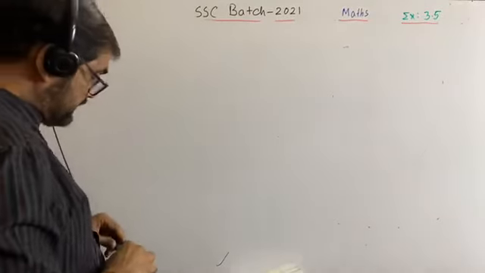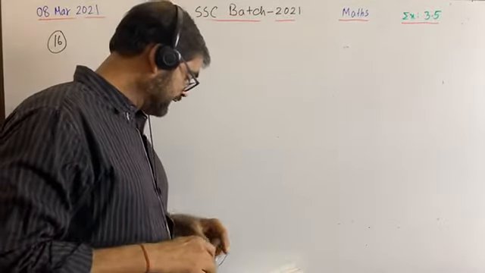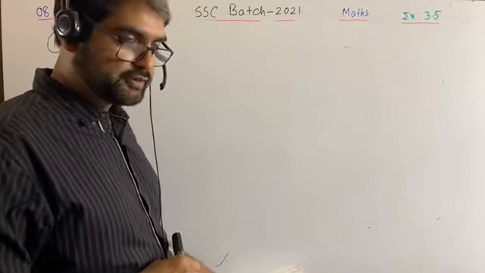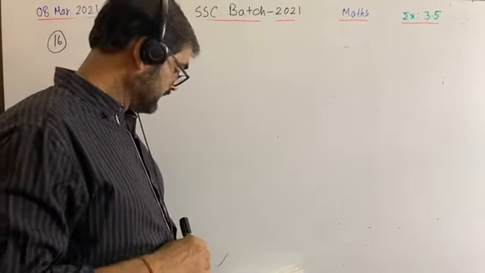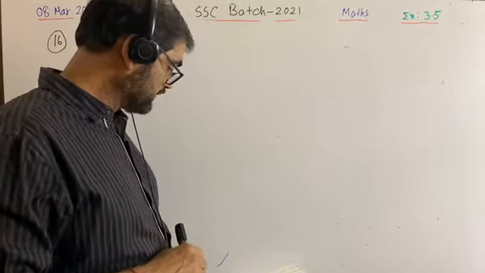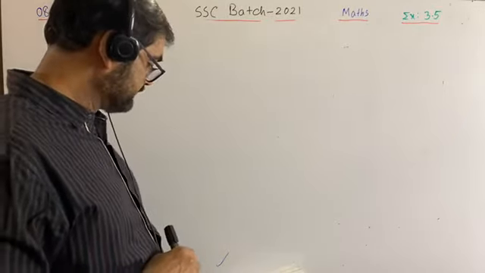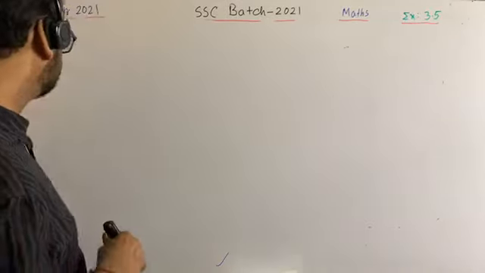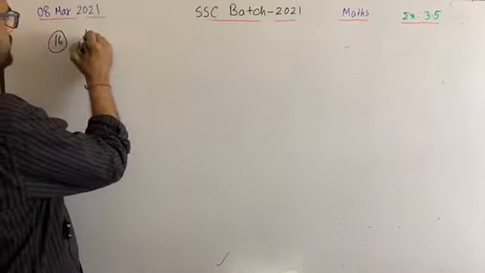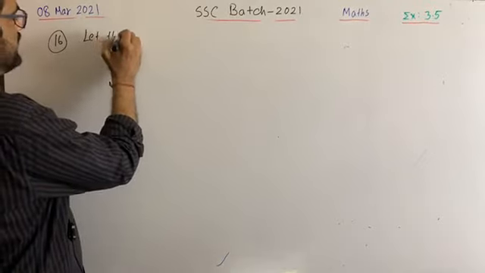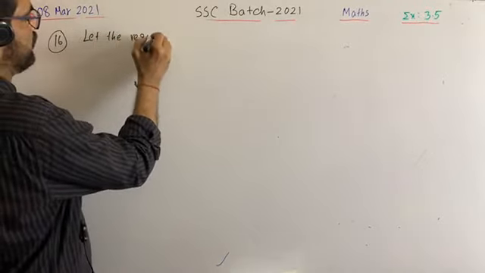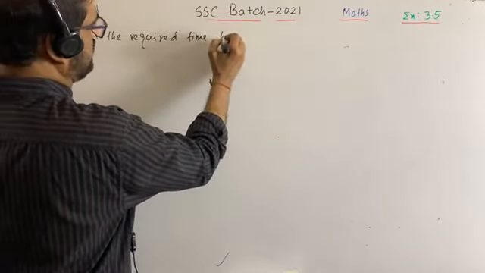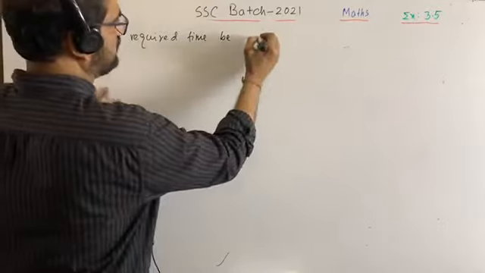Mita can do a work in 10 days and Rita can do that work in 15 days. In how many days will they together complete the work? Very good. Let the required time be D days.